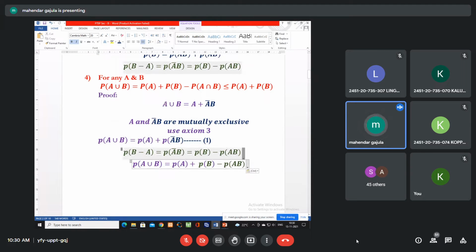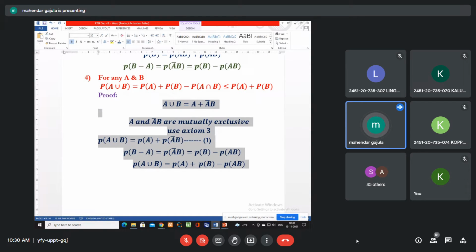Here I use just a simple concept. A union B is equals to A plus A intersection B. Sorry, A bar intersection B. Okay. So we also know that A and A bar B are mutually exclusive. So we can use axiom 3. According to that, P A union B equal to P A plus P A bar B. In the last property, we have proved that P A bar B equals to PB minus PAB. That only I substituted here.